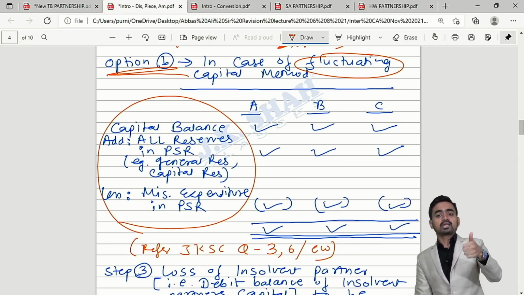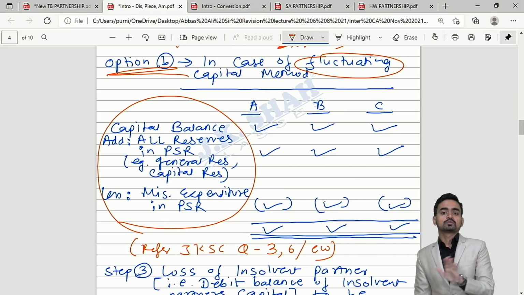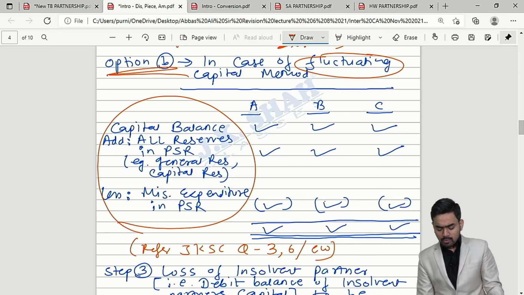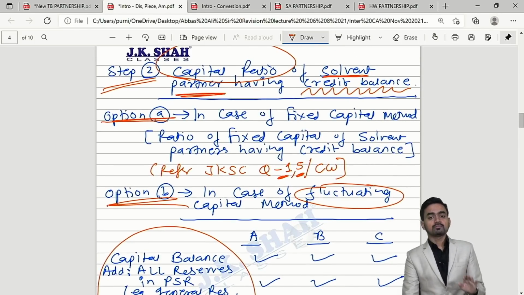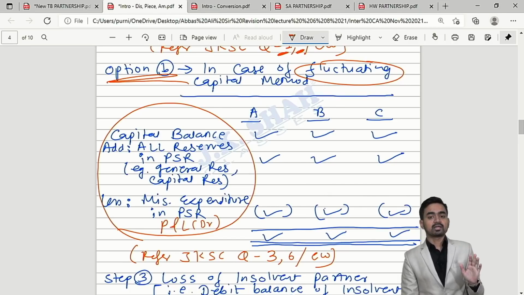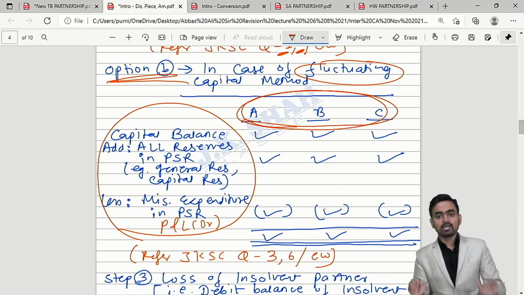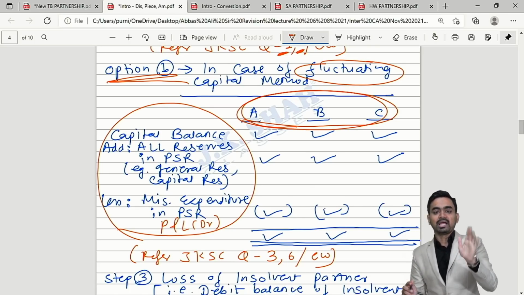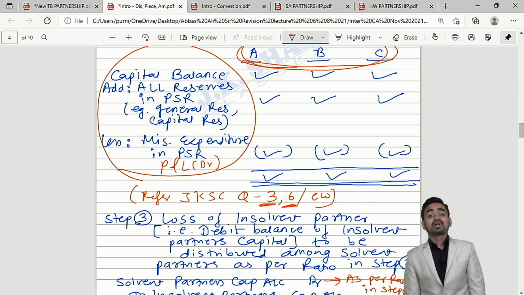That is nothing but capital balance, add reserves and surplus in profit sharing ratio, and reduce miscellaneous expenditure in profit sharing ratio. One example of miscellaneous expenditure is what? Profit and loss having debit balance. Clear? So my dear students, if fixed capital, then things are very simple. Simply take the fixed capital balance ratio. But if it is fluctuating capital, then capital balance, add reserves and surplus, less miscellaneous expenditure. You will consider only the solvent partners having credit balance. Is it clear? For fluctuating capital, you can refer question number 3 and question number 6 of class work.